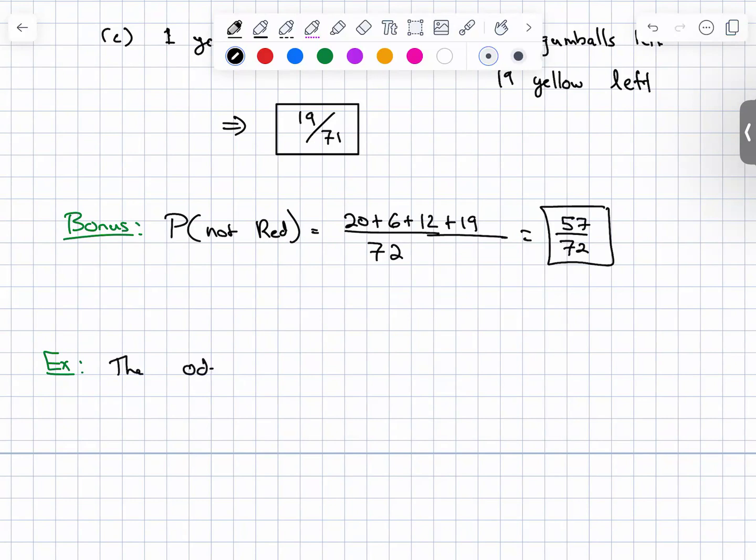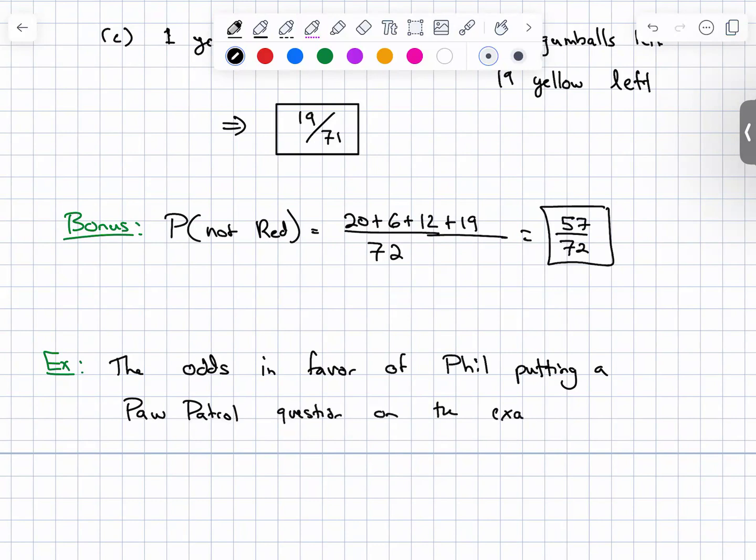The odds in favor of Phil putting a Paw Patrol question on the exam are 13 to 4. Could be. Could be, you never know.